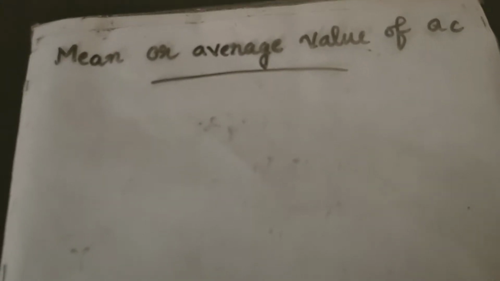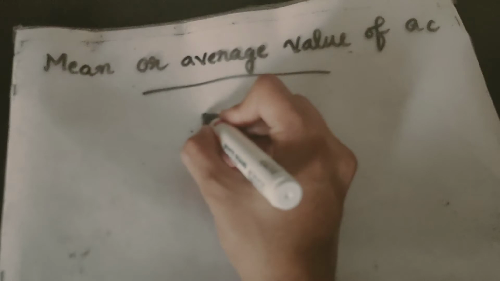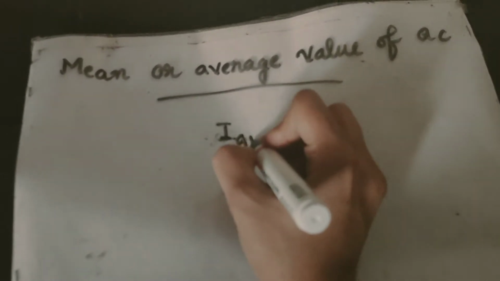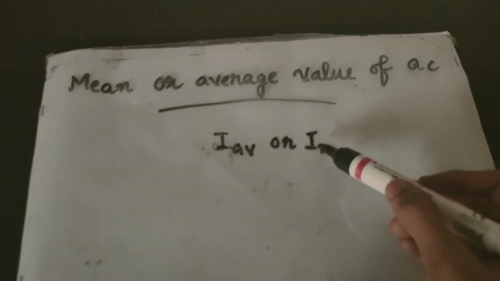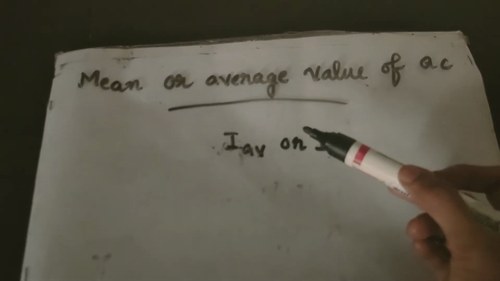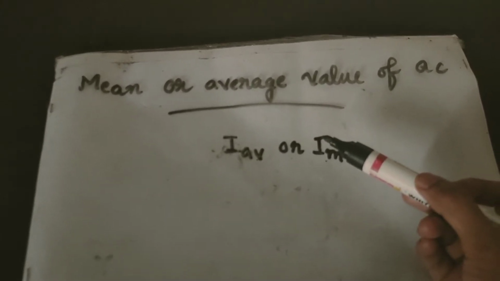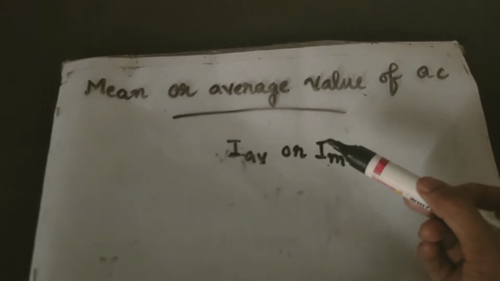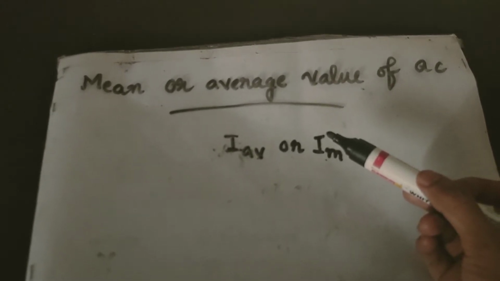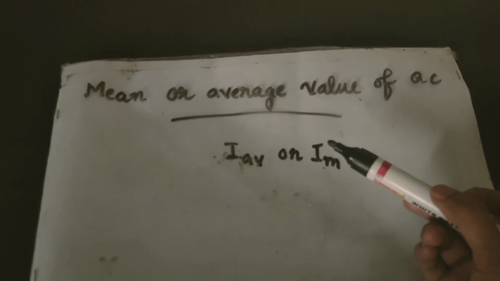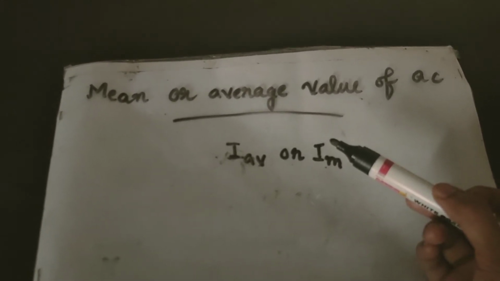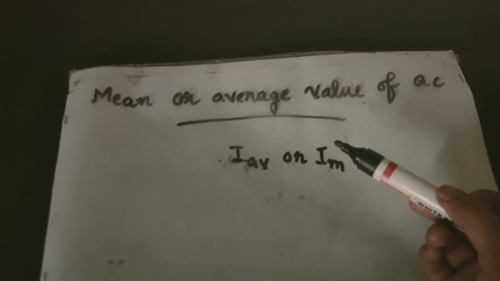Hi students, today we are going to discuss the mean or average value of AC. It is denoted by I average or IM. IM for mean and I average for average value of AC. In the last class we have seen that the average value of AC over one complete cycle is 0. Today let's see how we define this mean or average value of AC.